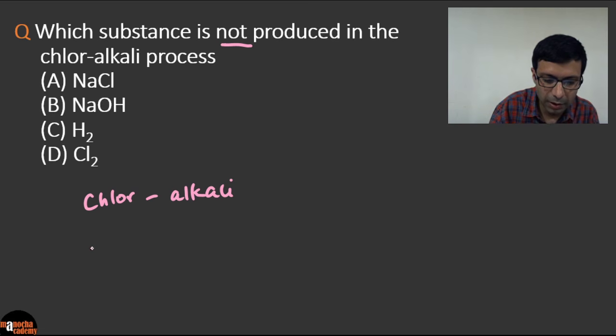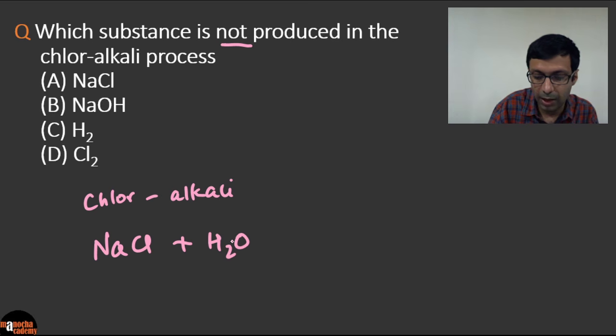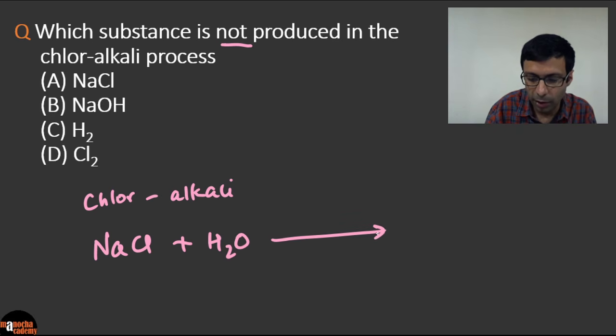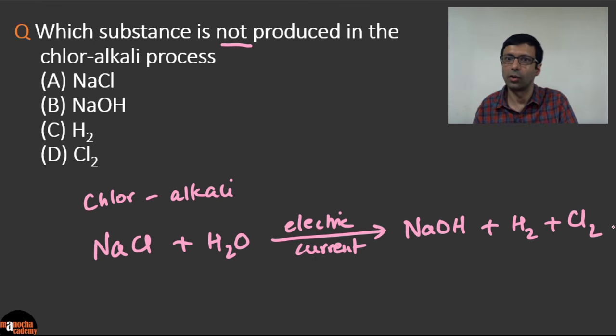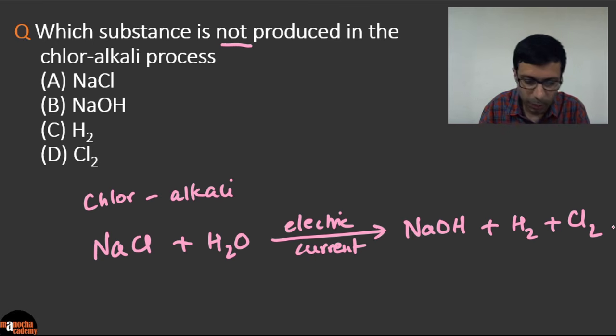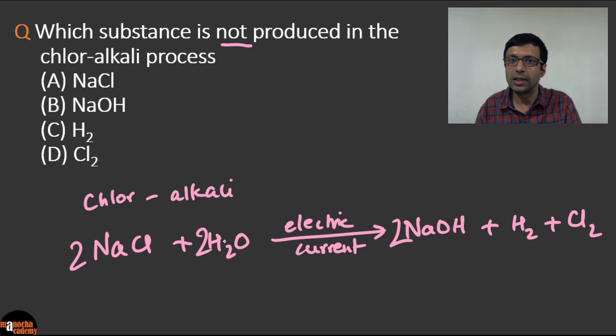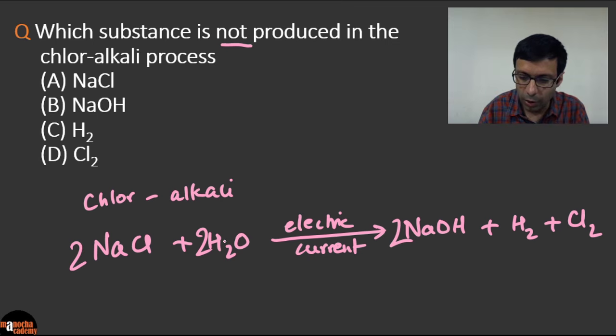So the chlor-alkali process involves brine, which is basically an aqueous solution of sodium chloride. And when you do electrolysis of that, so when you pass electric current, okay, what are the products? NaOH plus hydrogen plus chlorine. Okay, so those are the products of the chlor-alkali process. And again, we should balance our equation. So 2, and that's going to be 2 here, and we need another 2 here. Okay, and now if you look at it, why is it called chlor-alkali process?